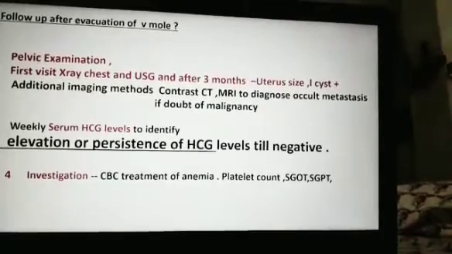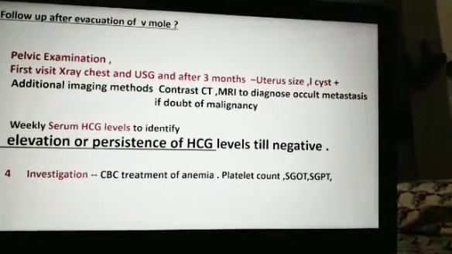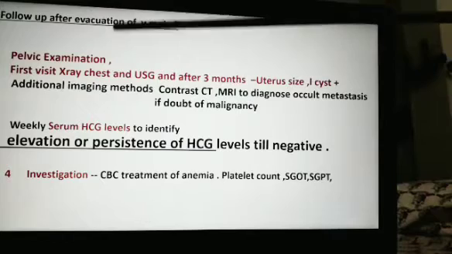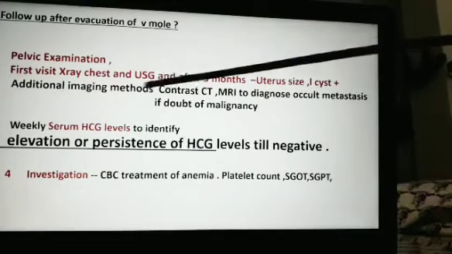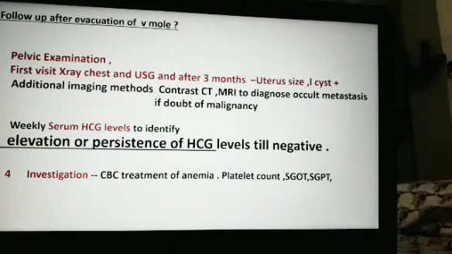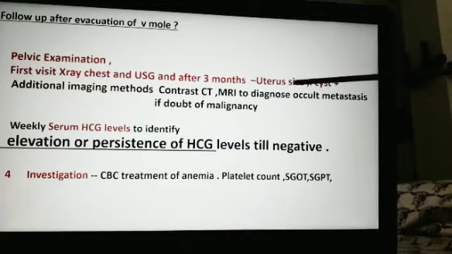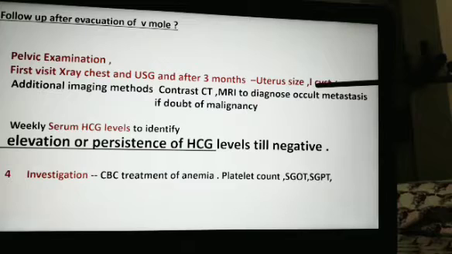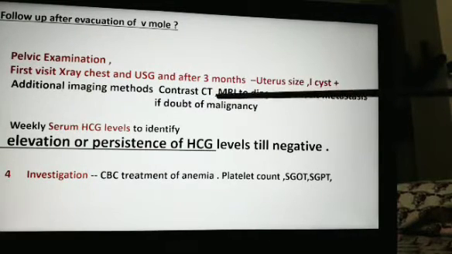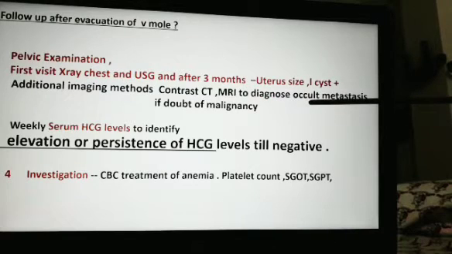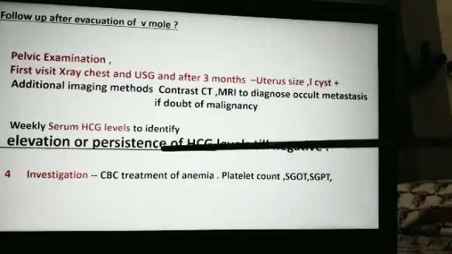So what is the methodology of follow-up? First we examine the patient, next investigate by chest X-ray and sonography, and repeat it after 3 months. What is this required for? To identify the size of the uterus and to identify the luteal cyst. Additional imaging methods like CT scan and MRI to diagnose occult metastasis are required if there is a doubt of malignancy.